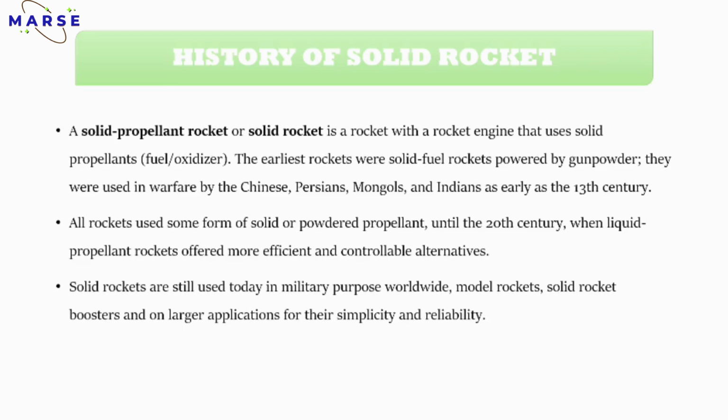Got it? The earliest rockets were solid fuel rockets powered by gunpowder, at that time in the 13th and 14th century. So at that time, gunpowder was used as a solid fuel. After many inventions, different oxidizers and different fuels were found. They were used in warfare by the Chinese, Persians, Mongols, and Indians as early as the 13th century. All the rockets used some form of solid or powdered propellant.